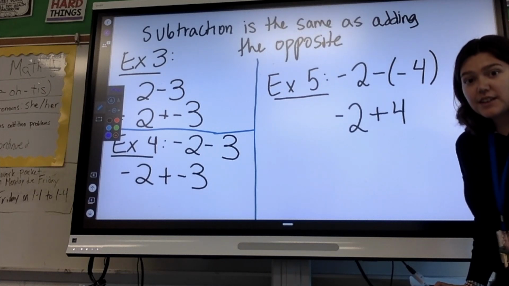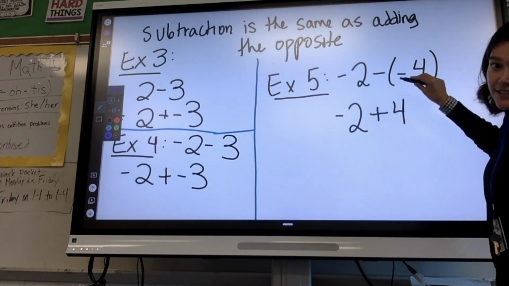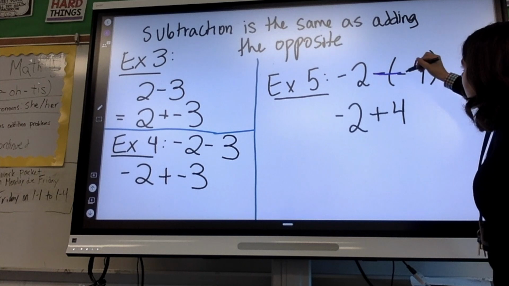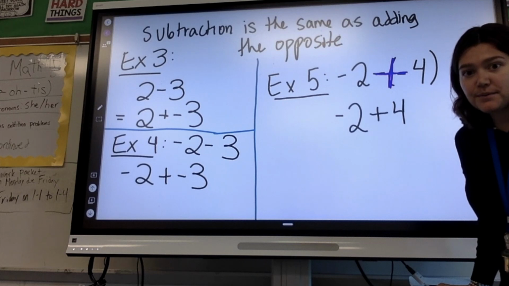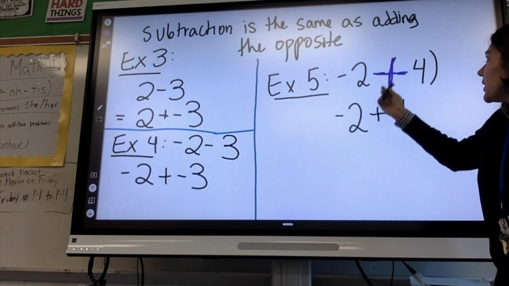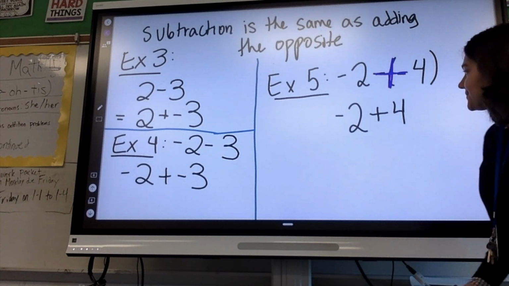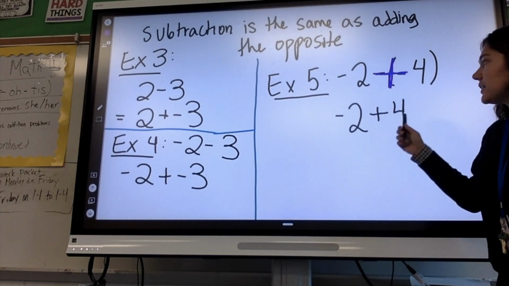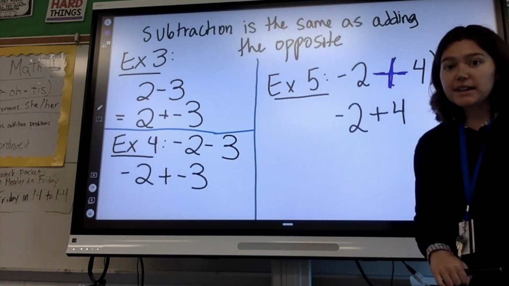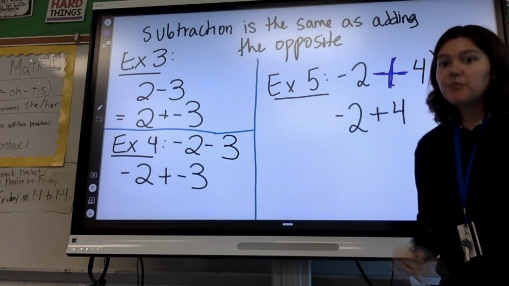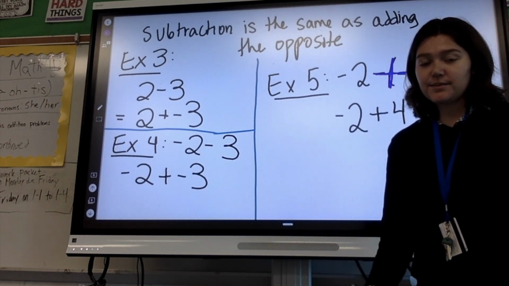The other trick we talked about is if you have a minus, parentheses, negative sign, it kind of looks like a plus sign if you put it together. And that's a trick that can help you remember. Whenever we are subtracting a negative, it turns into addition. And then again, -2 plus 4 is like our examples for the addition. So you should go back to the addition if you're stuck there. But all we really learned in 1.4 is how to rewrite subtraction as addition.